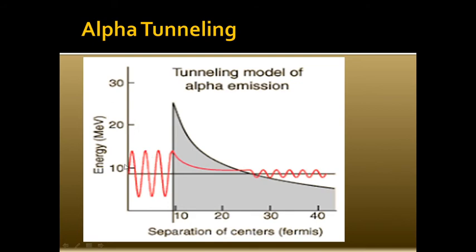So what it wants to say is that there is a wave associated with the alpha particle. You can see this is shown by the wave, and this wave is able to tunnel through the barrier despite having energy lower than this barrier height. This is your barrier height. The energy is lower than the barrier height, but still a wave can tunnel through. A particle cannot tunnel through, but a wave can tunnel through.